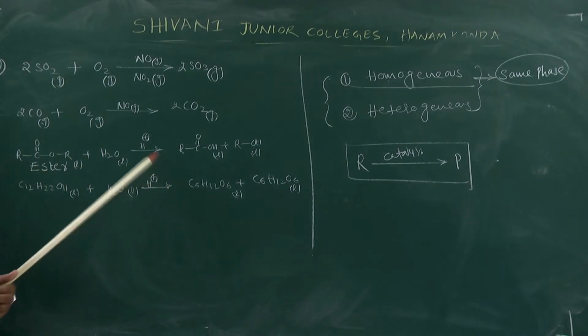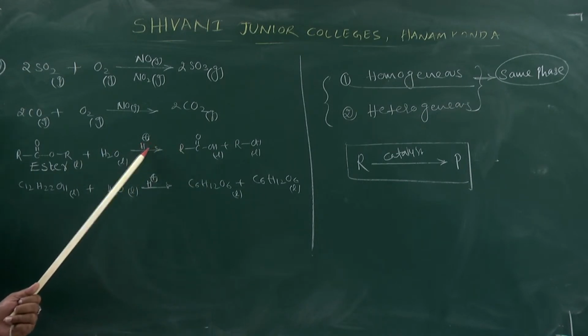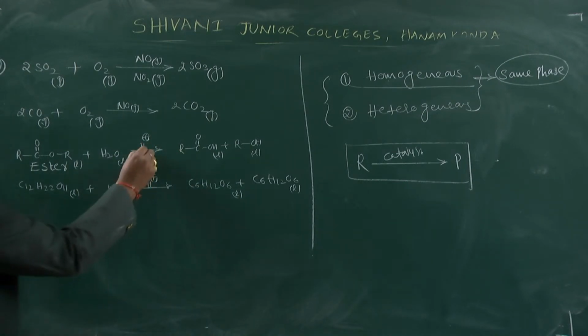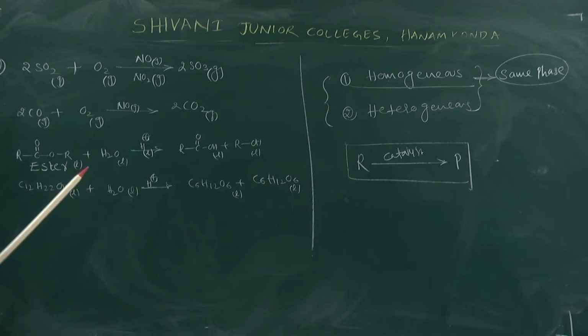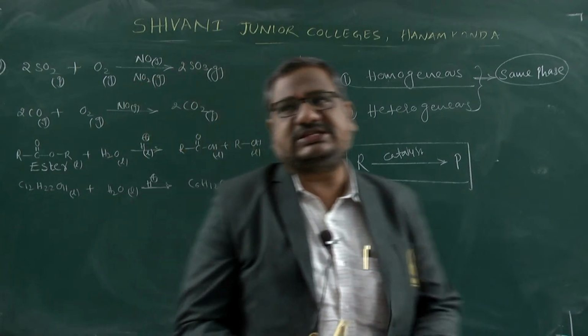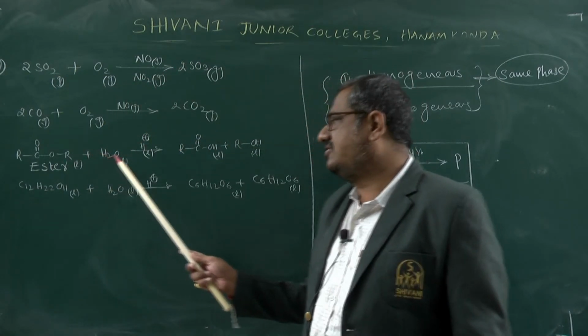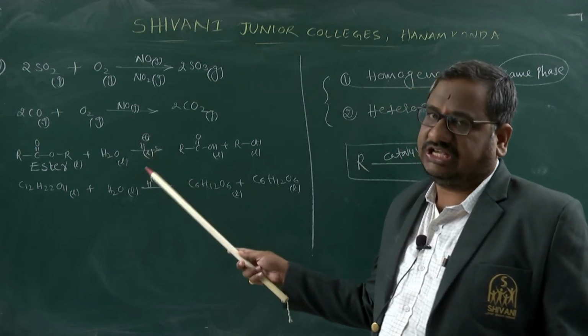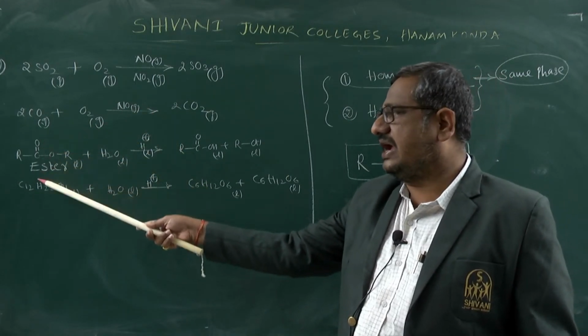Hydrolysis reaction is favored in the presence of acidic medium. H plus means acidic medium. This acidic medium is also in what type of phase? Liquid phase. H2O, hydrolysis means we are adding water, that is called hydrolysis. If we are adding water, that reaction is known as a hydrolysis reaction. So, in the presence of acidic medium, this ester undergoes hydrolysis,